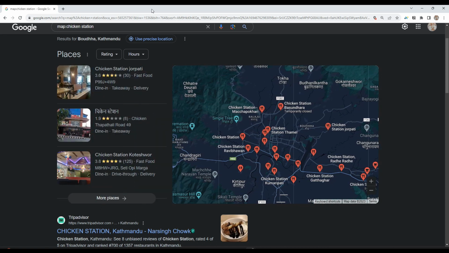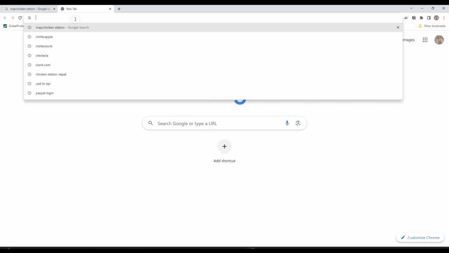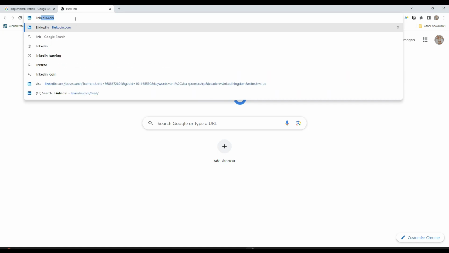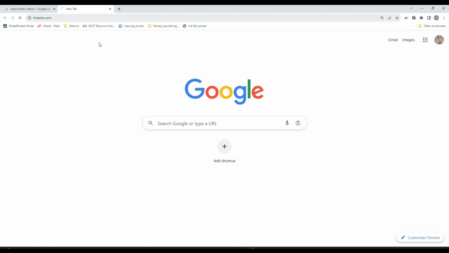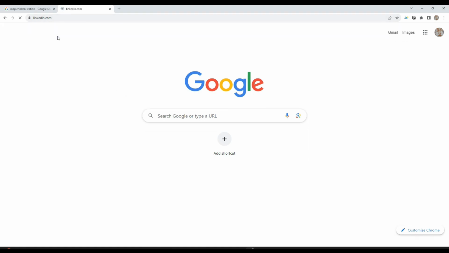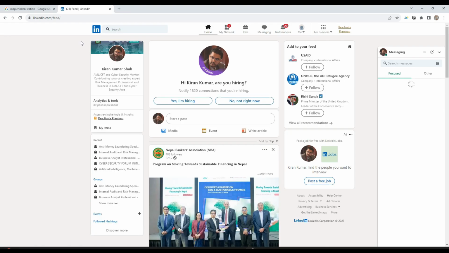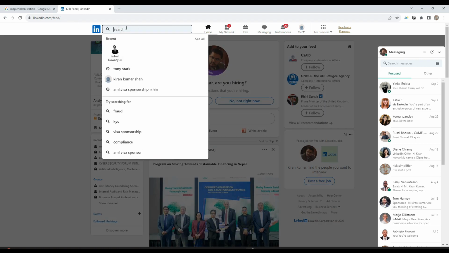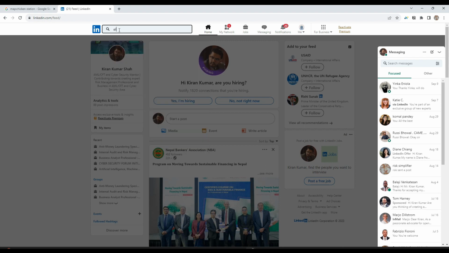Now let's say if you want to search about some person, then if you have access to social networking sites like LinkedIn, you can get a lot of useful information. I think LinkedIn provides you more information than Facebook, because in Facebook a lot of people keep their profile blocked or hidden. So here you can search the name of any person. Let's type Elon Musk.